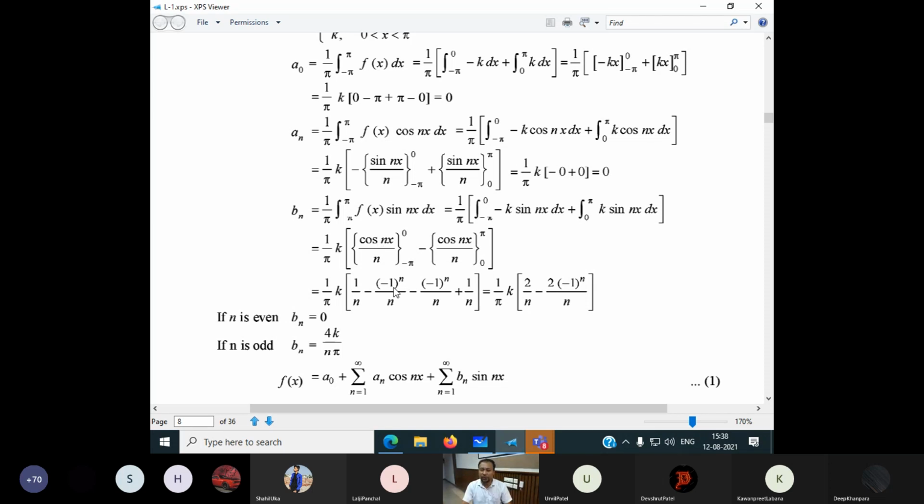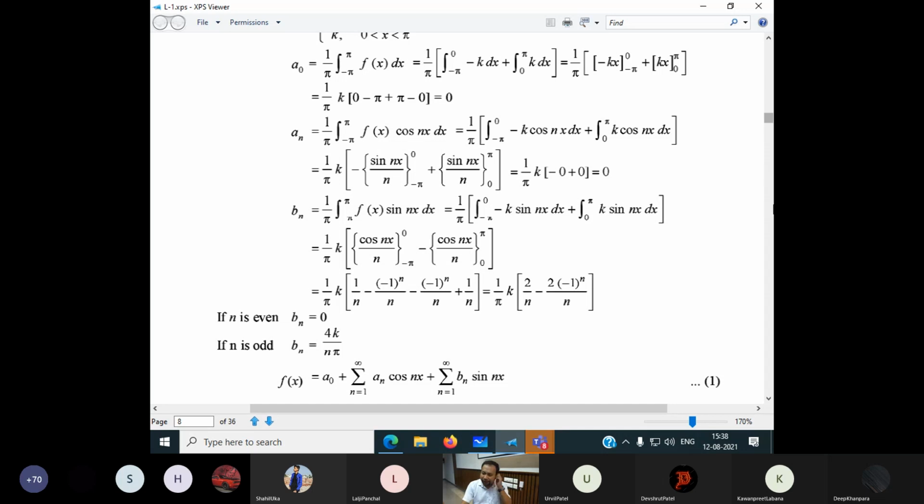So it is minus 1 to the power n. The first comes from x is equal to 0, the second from x is equal to minus 5. Same thing here: if I put x is equal to 5, I get minus 1 to the power n. If I put x is equal to 0 here, cos 0 means 1, so it is 1 by n. After simplification, I get this one.